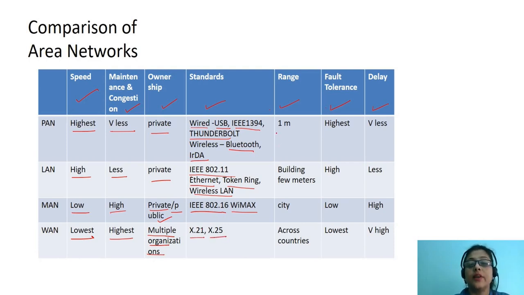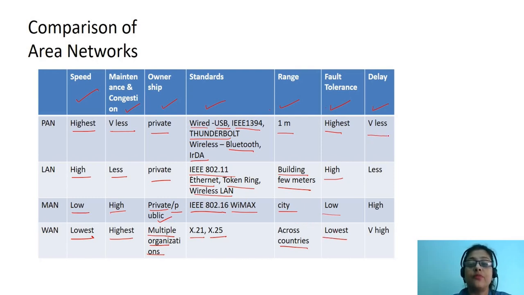As we have studied, the range of PAN is very less, of the order of 1 meter. The range of LAN is few meters, or it spans across buildings. For MAN, the range is city and WAN spans across multiple countries. The fault tolerance of PAN is the highest. LAN is high, but it is lower than that of PAN. For MAN, it is low, and for WAN, it is the lowest of all the area networks.